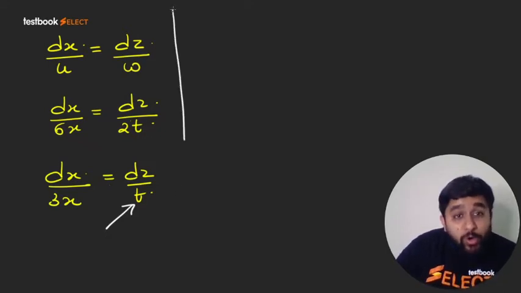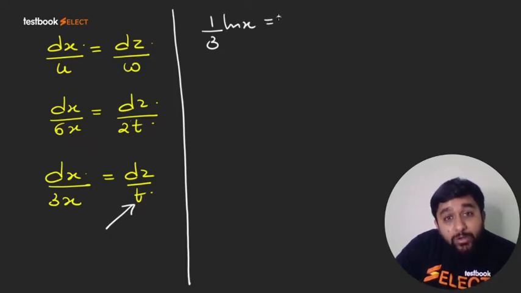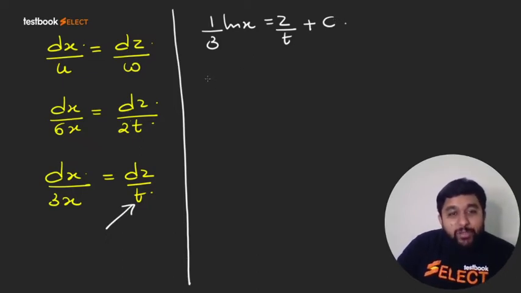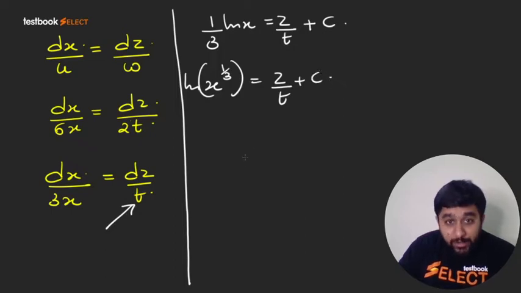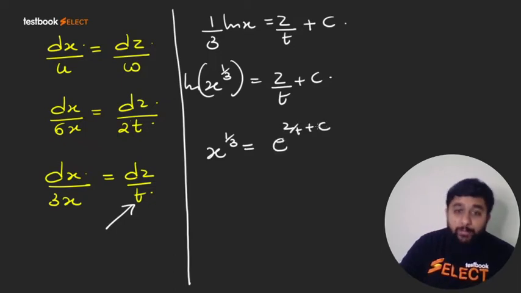Now what I will do, I will integrate. So you will have 1 by 3 natural log of x is equal to z by t plus constant, right? And obviously this can be written as ln of x cube root equal to z by t plus constant. If I take exponential on the other side, x cube root is e raised to power z by t plus constant.